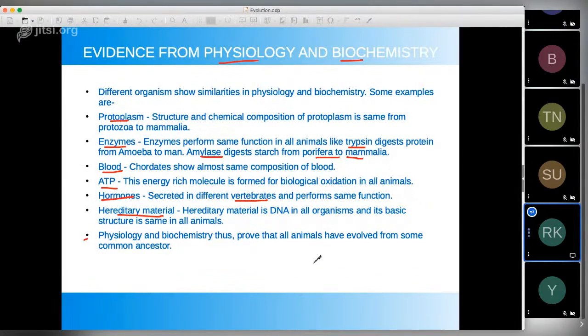And likewise, if we are talking about photosynthesis, okay, whether it is done using chlorophyll or any other pigment, the basic principle will remain the same. Okay, so this also says that all the organisms are sharing some or other common characteristics, and that's why it provides evidence that we all have evolved through the same process, okay, and from the same common ancestors.